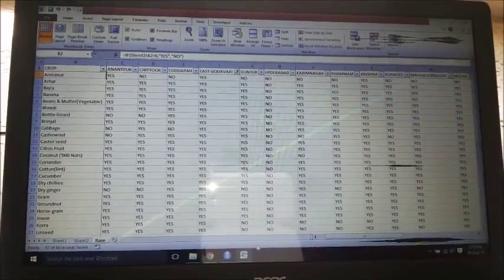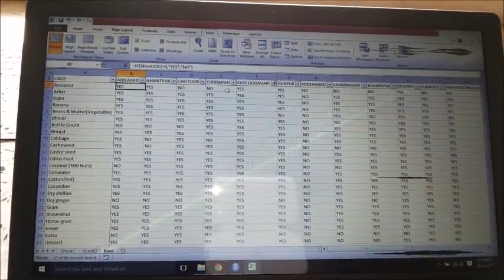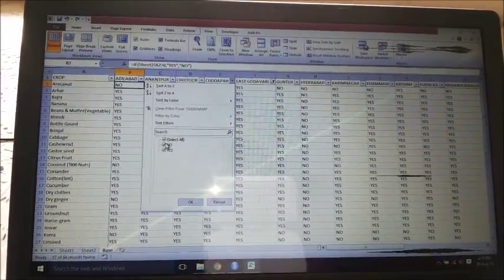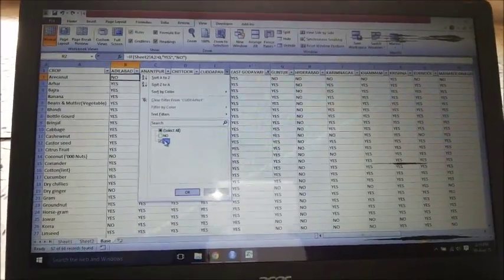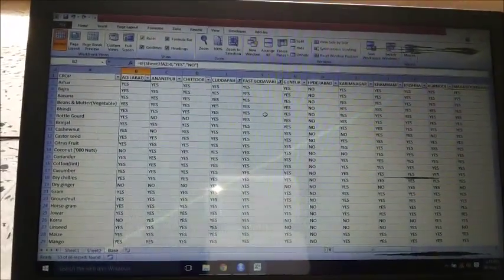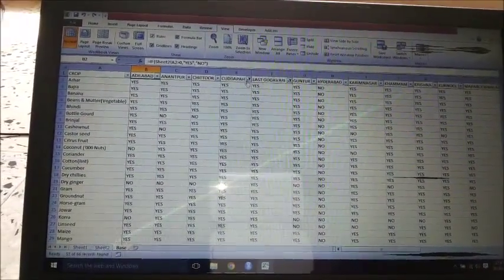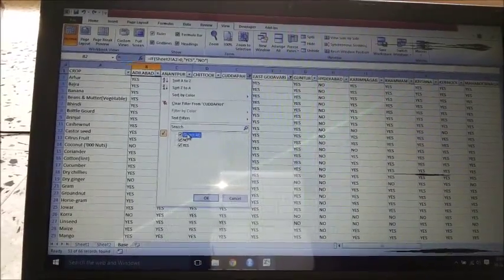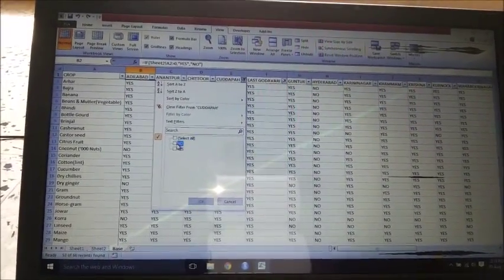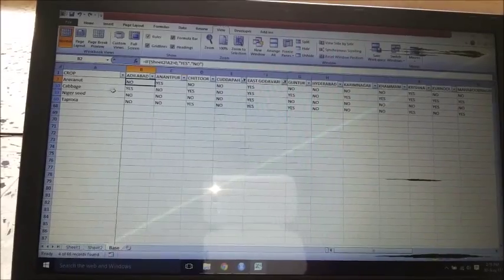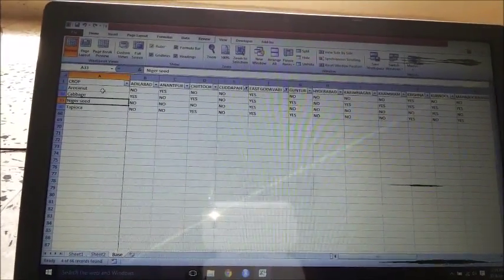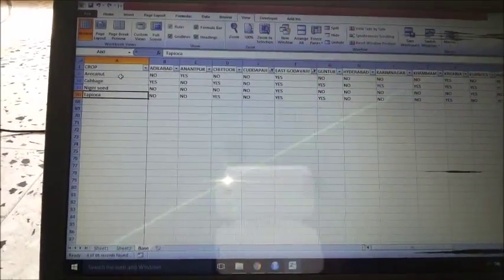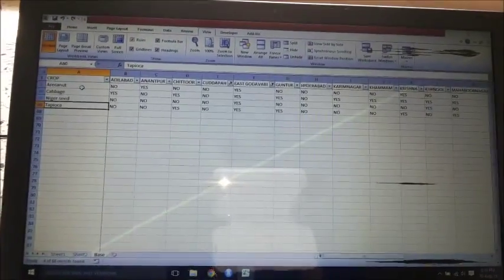So if I put up Kadapa also, then I can see 53. So that means there are 53 commonalities between Kadapa and East Godavari. And if we see the differences, we can see that arecanut, cabbage, Niger seed and tapioca, these are the ones which are not grown in Kadapa but are grown in